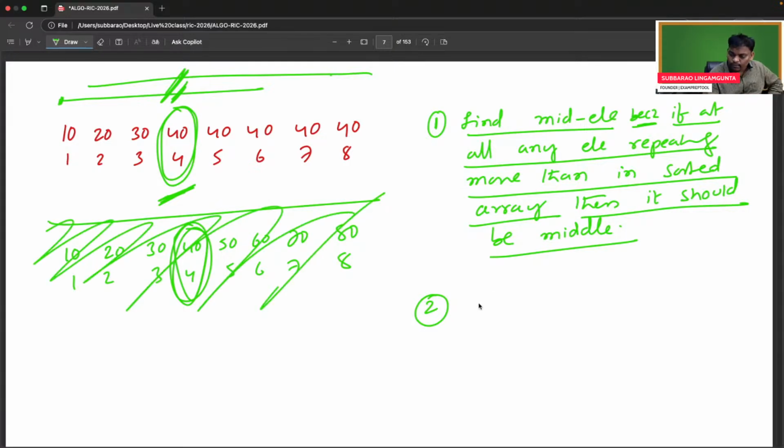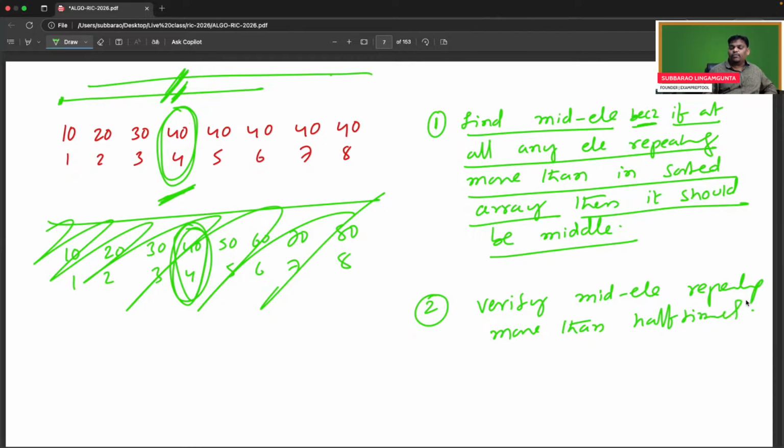Let me verify. The second step is to verify whether the mid element is repeating more than half times or not. Verify the mid element repeating more than half times or not.